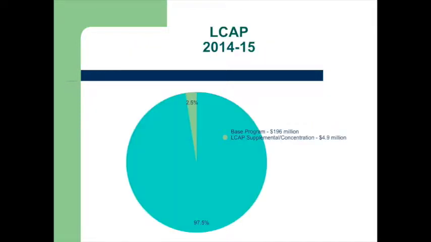The next 3 slides will show the families in our community how we used the LCAP and developed the LCAP plans for the 2014-15 school year. In this first slide, you can see that the LCAP plan, with its 15 goals, represents, in the money allocated with the LCAP, just over 2.5% of the total budget in our school district. The LCAP funds of $4.9 million, plus the money sent to the schools, represents only a fraction of the total budget it costs to run a district the size of Chula Vista Elementary School District.